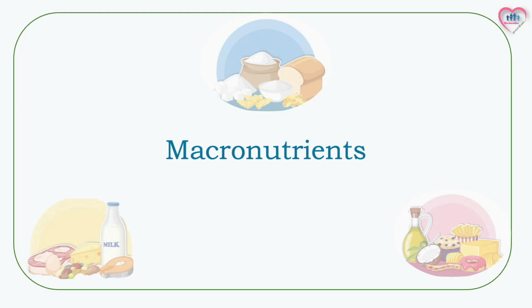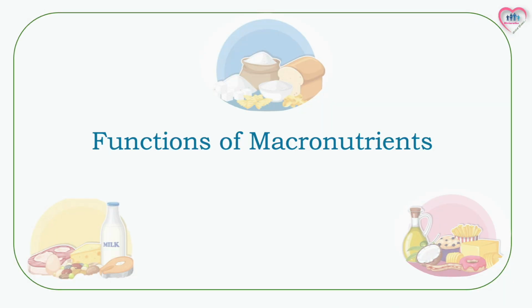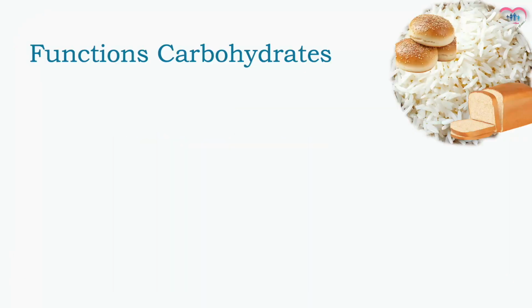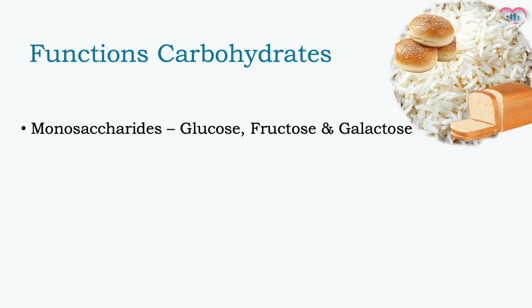Let's start with macronutrients. First, their functions. Carbohydrates provide the energy that everyone needs. Carbohydrates are divided into three categories. First category, monosaccharides. Glucose, fructose, and galactose belong to this category. They deliver energy fairly quickly when needed.